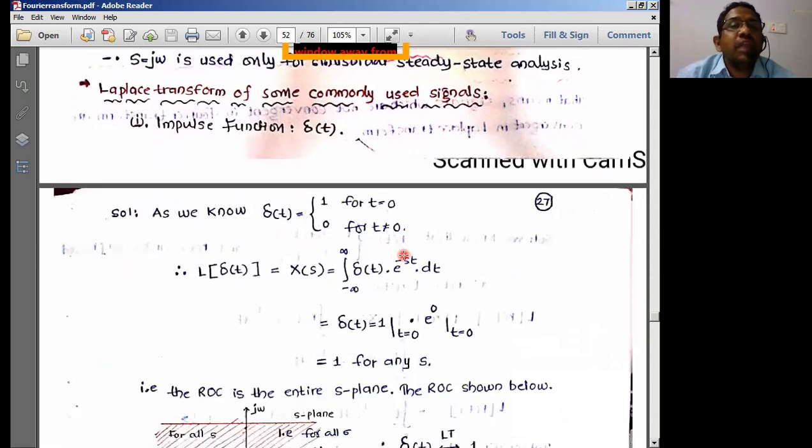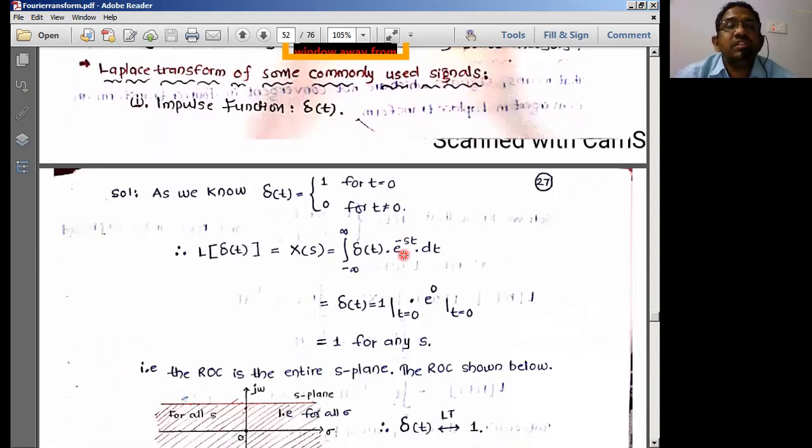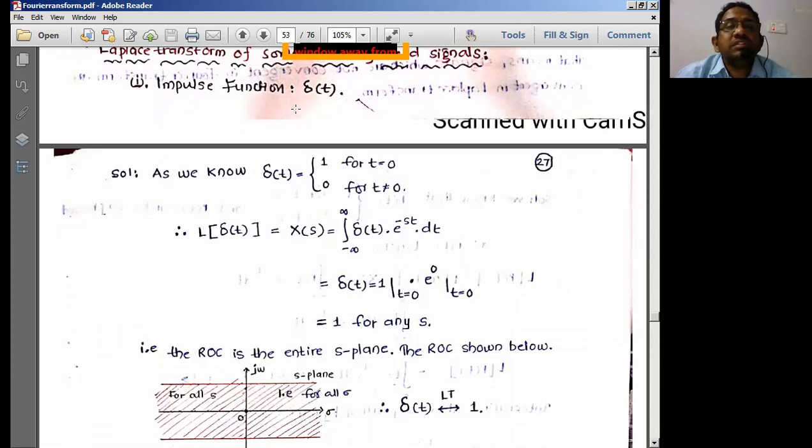Now let us look into the Laplace transform of some commonly used signals. Say the impulse signal is a basic signal we have, delta of t. We already know delta of t is equal to 1 for t equal to 0, and 0 for t not equal to 0. So therefore, for the Laplace transform of delta of t, I can write X of s is equal to, what is the formula for Laplace transforms? Simply integral of delta of t into e power minus st dt.